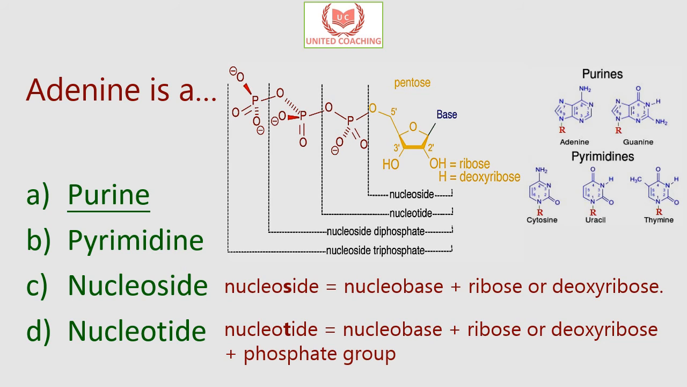Now a nucleoside is a nucleobase, that is either purine or pyrimidine, plus ribose or deoxyribose, and a nucleotide is a nucleobase plus ribose or deoxyribose and a phosphate group. So here the adenine, although it is a part of nucleoside and nucleotide as well, is actually a nucleobase or nitrogenous base which falls into the category of purines. So adenine is a purine.